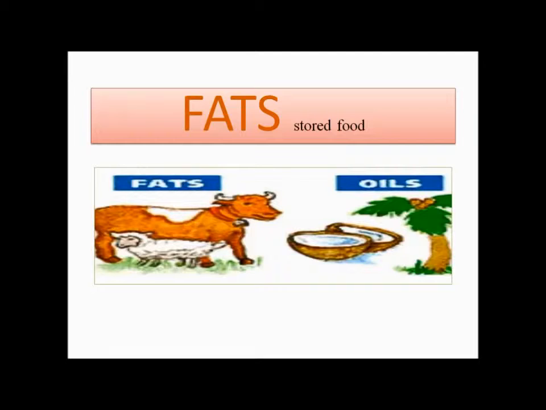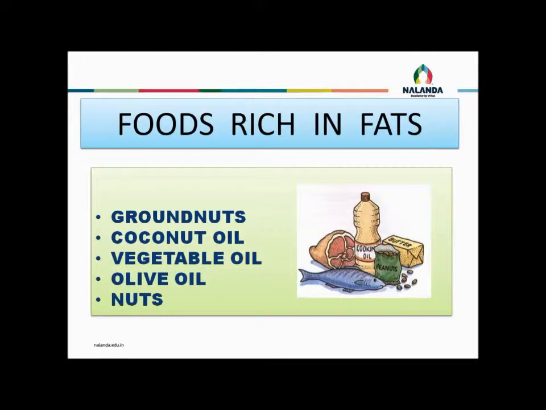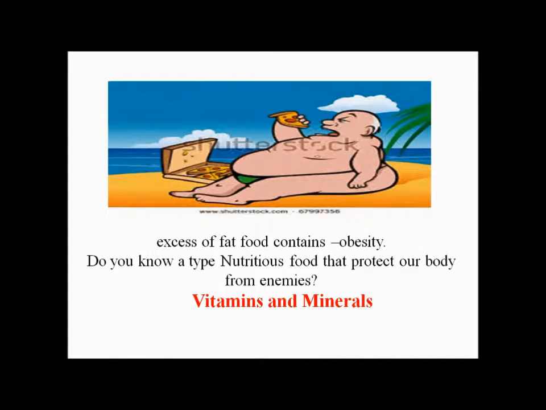Fats. Fats are found in oil. They also help to give energy to our body. Fats store food in our body. Examples: groundnuts, coconut oil, vegetable oil, olive oil, nuts, etc. These are the food items which are rich in fats. Excess of fat causes obesity also.